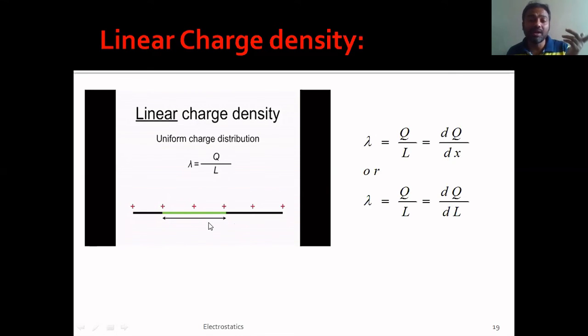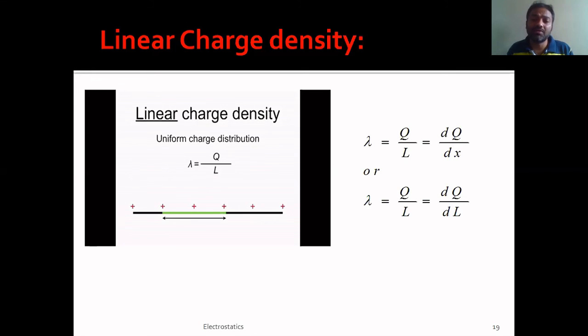So lambda is again written as the ratio of dq to dx or dq to dl. That means with respect to the total length you can define lambda, and with respect to a small length element also you can define lambda. So that you try to get it.